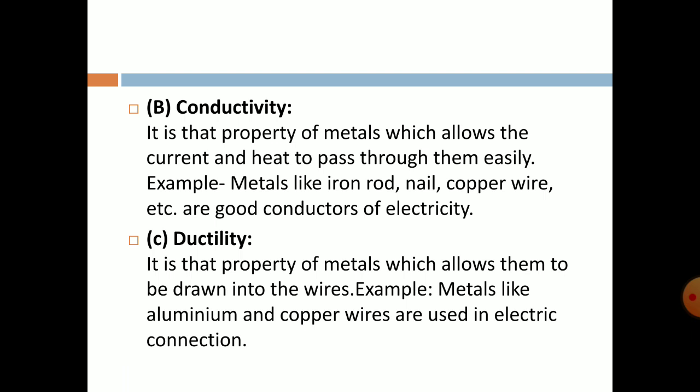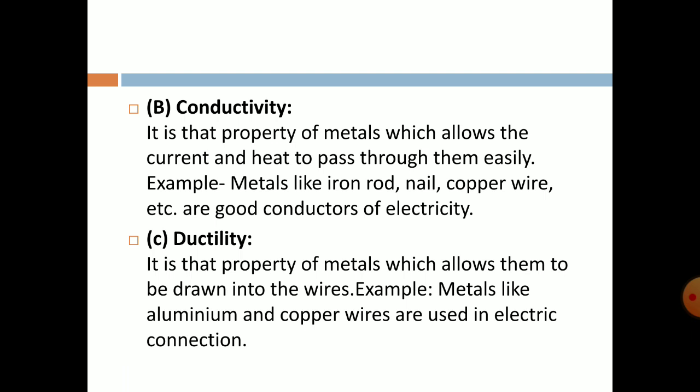Then ductility means it is the property of metal which allows it to be drawn into wires. For example, metals like aluminum and copper can be melted, and then with an industrial process, on a small scale, it is made into a small wire, a thread-like structure. So this property of metal is ductility.